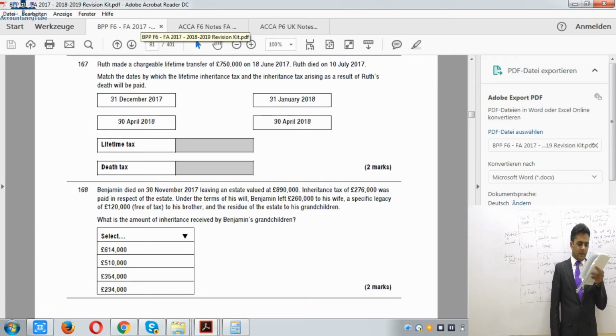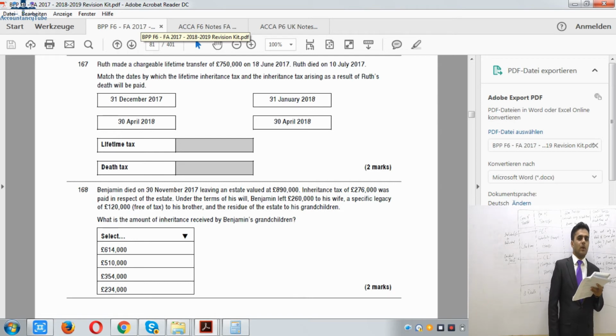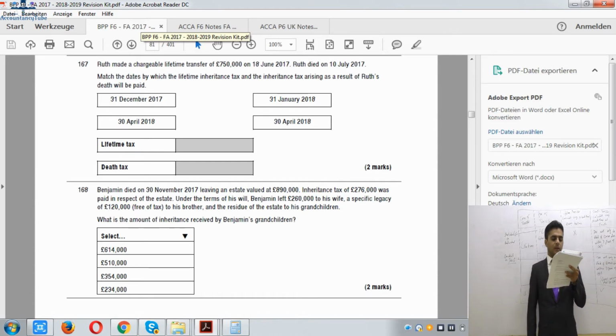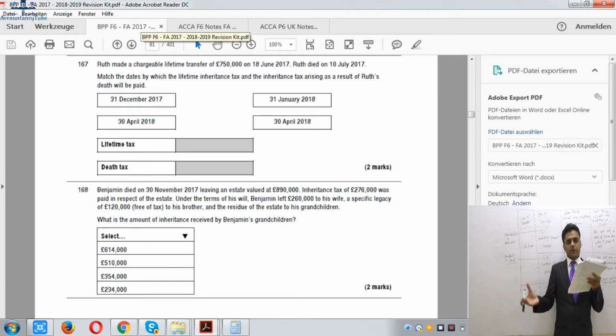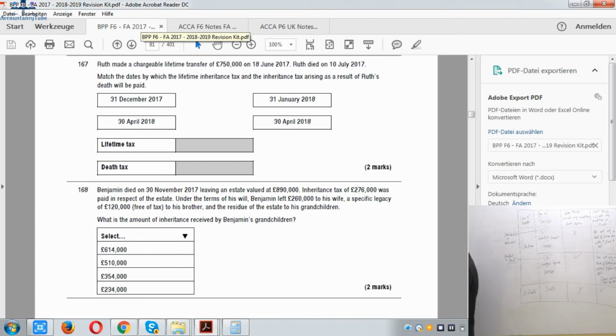After that it says death tax. What does it ask? Inheritance tax arising as a result of Ruth's death will be paid. And as far as tax on death is concerned, it is always paid within 6 months, right? So 6 months after is 31st of January. So death tax on 31st of January and lifetime tax on 30th of April 2018. I hope that you got it and you did that as well.